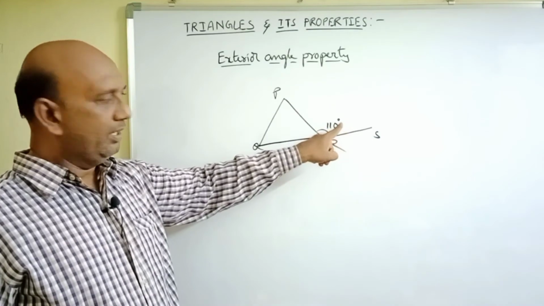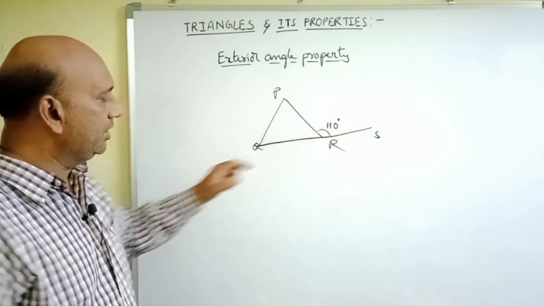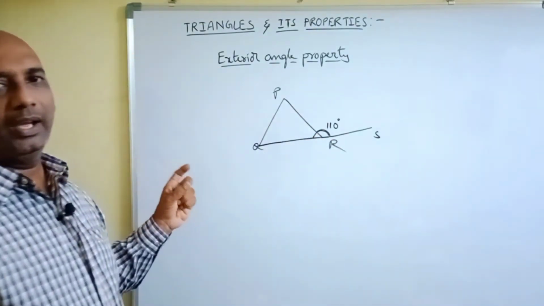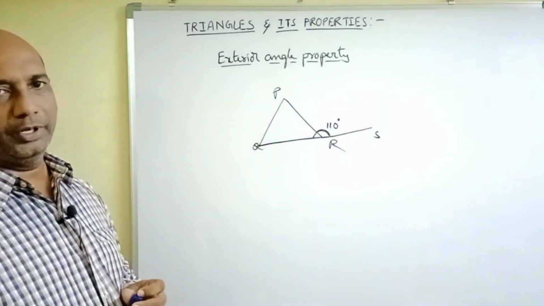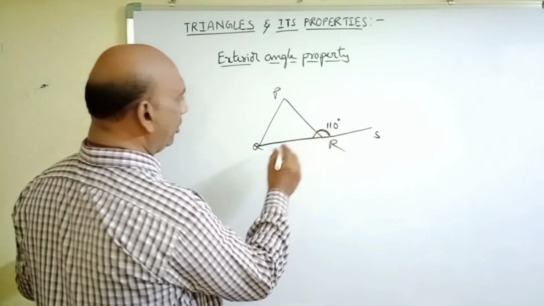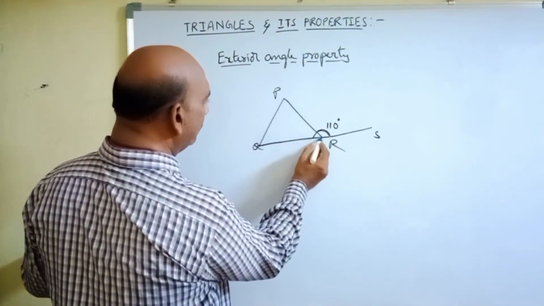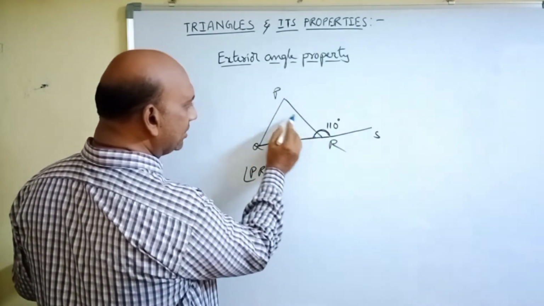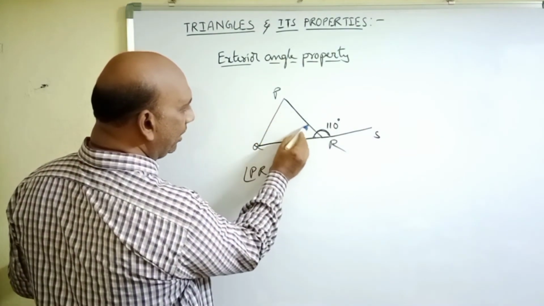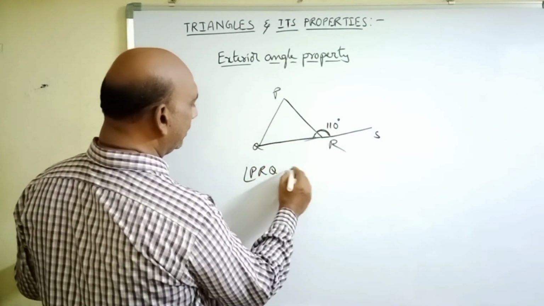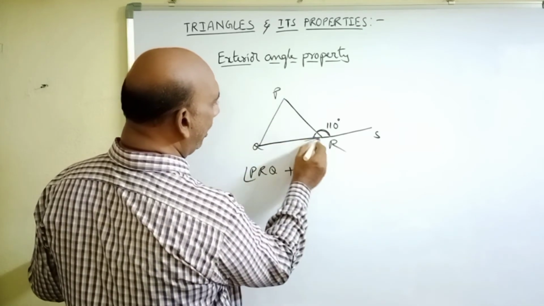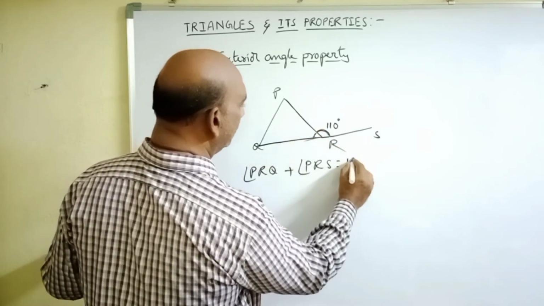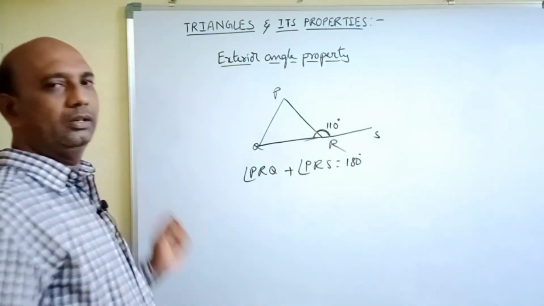The sum of the exterior angle and its interior angle is equal to 180 degrees according to the linear pair property. So angle PRQ plus angle PRS, that means the sum of these two angles, is equal to 180 degrees because they are a linear pair.